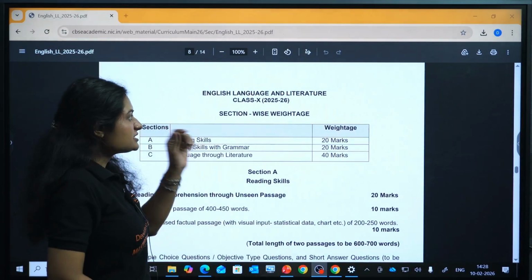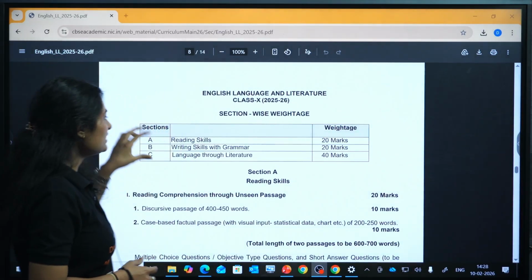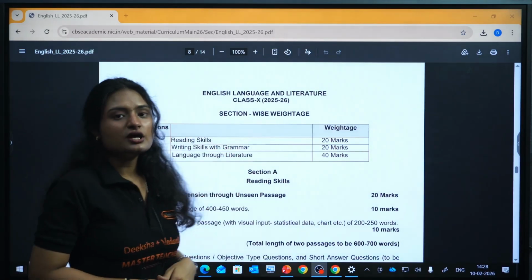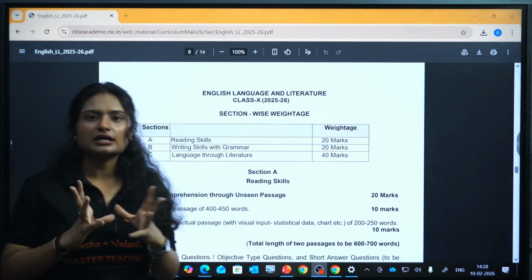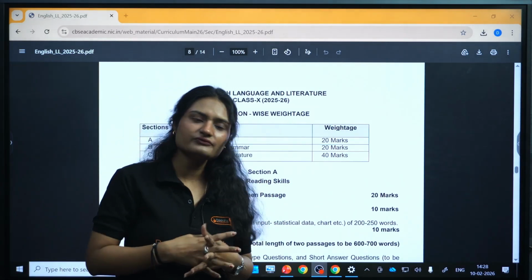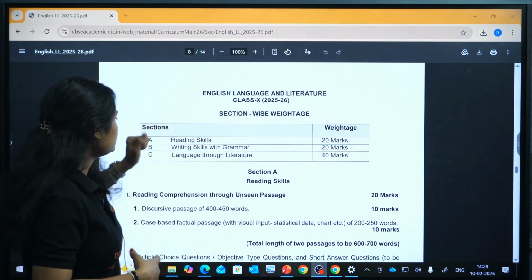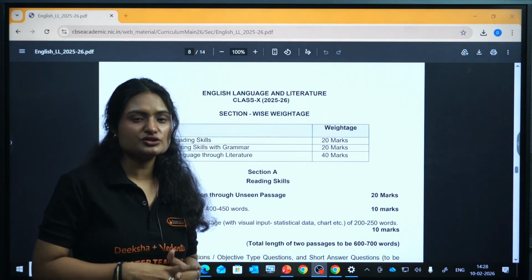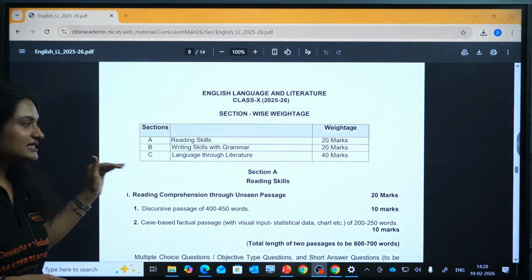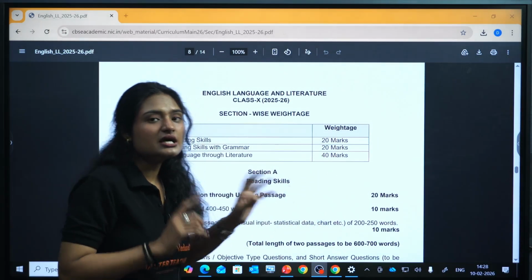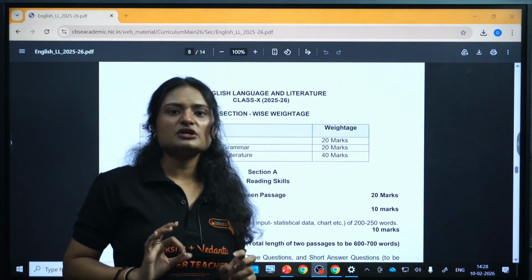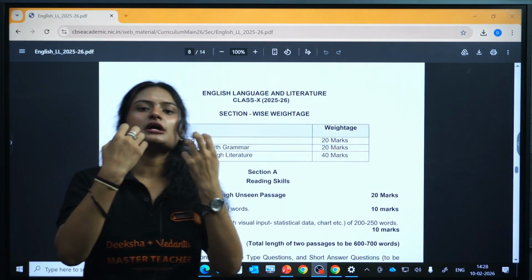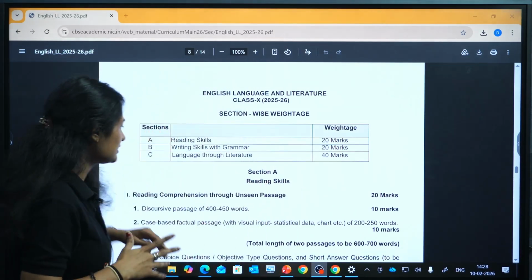As you can see from CBSE's official website, this PDF is given there. So we have three sections, Section A, Section B and Section C. Section A consists of your reading section, which has the unseen comprehension that you will be solving the questions of, right? It will be of 20 marks. And then you have writing skills with grammar. That means your writing skills and grammar knowledge will be tested for 20 marks. And then your Section C, which is the literature section, consists of 40 marks. It consists of both the books, Footprints Without Feet and First Flight, right? And from these books, some prose sections and some poems will be coming. Okay, let's discuss them in detail one by one.